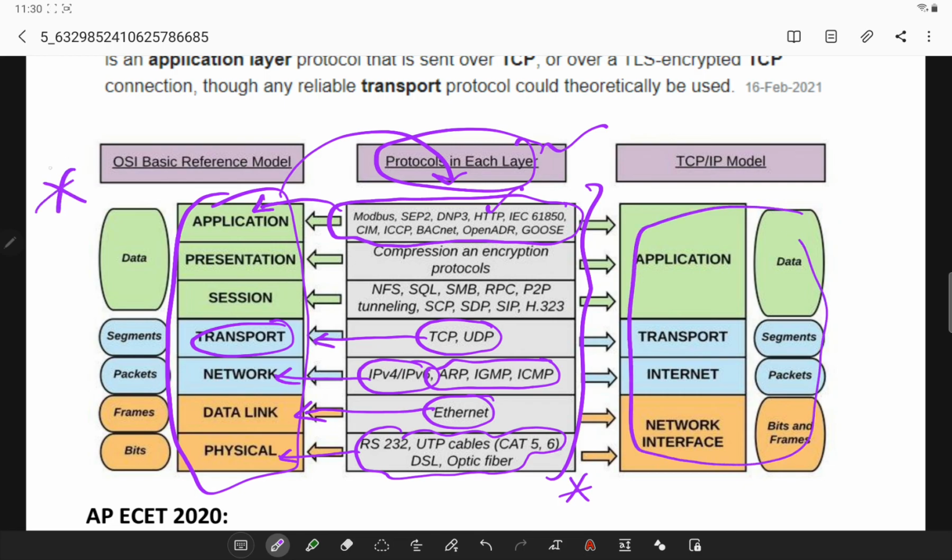So you have to remember this model for knowing the protocols used in each layer. With this, the questions related to ECET 2019 data communication and computer networks are completed.